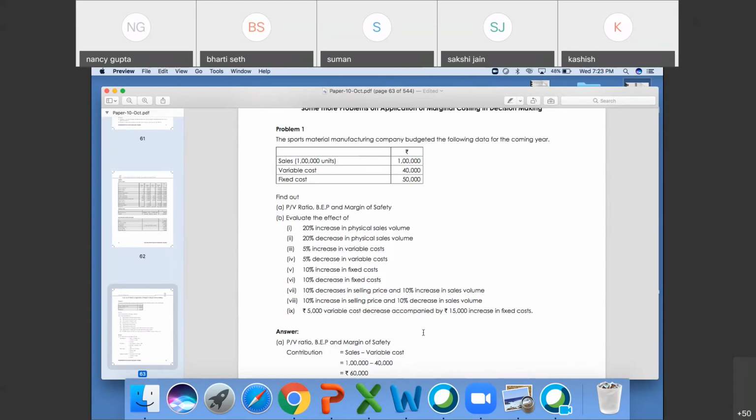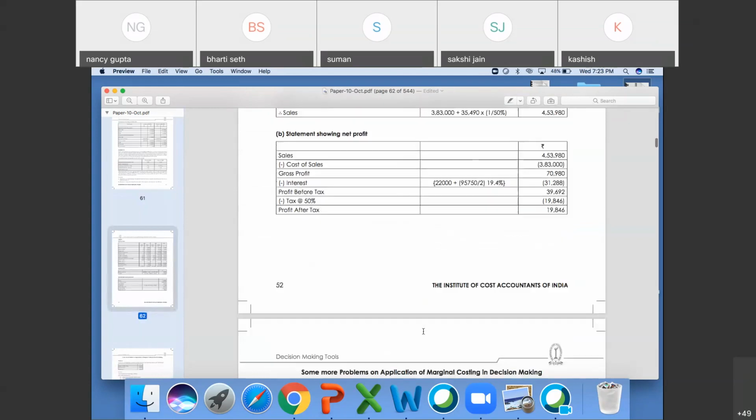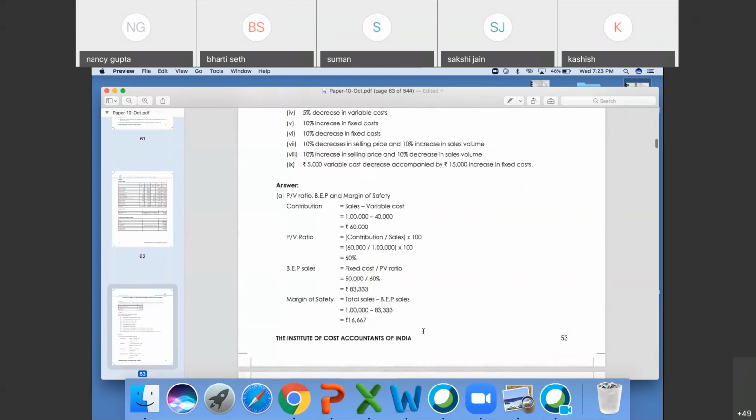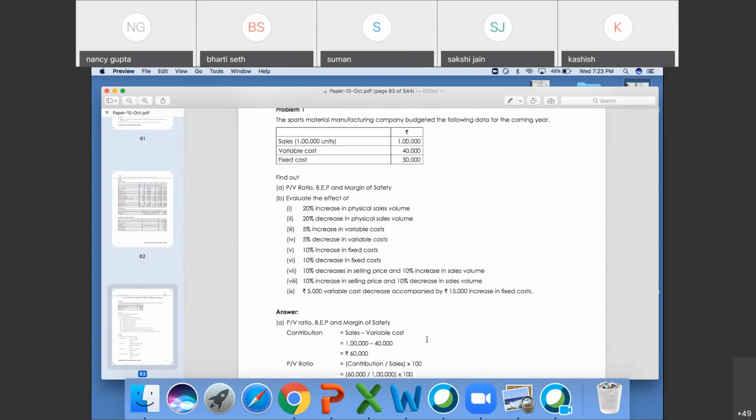Okay. Thoda slow ma'am to write. Okay. First I'll explain the formula, then I'll go to question number 14. Fine. Sales minus variable cost is equals to contribution.